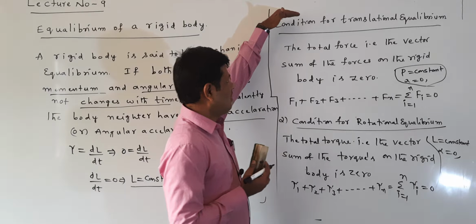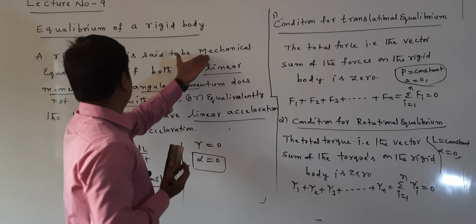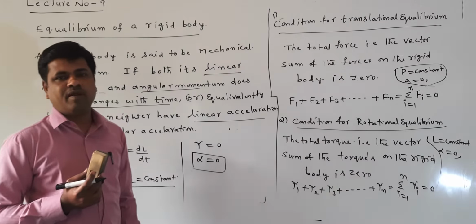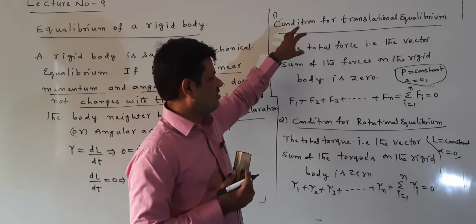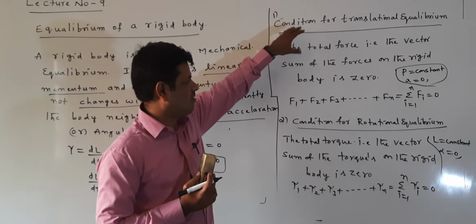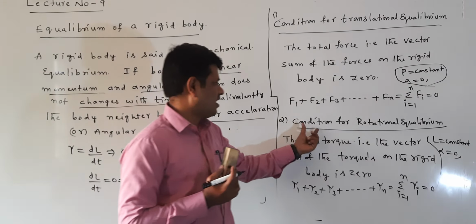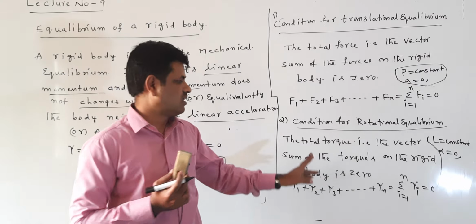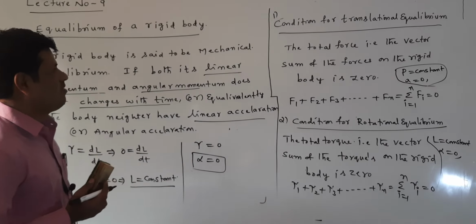When the body is in translational equilibrium and rotational equilibrium, that is mechanical equilibrium. What is the condition for translational equilibrium? Total force is 0. What is the condition for rotational equilibrium? Total torque on the body is 0. This is called equilibrium of a rigid body.